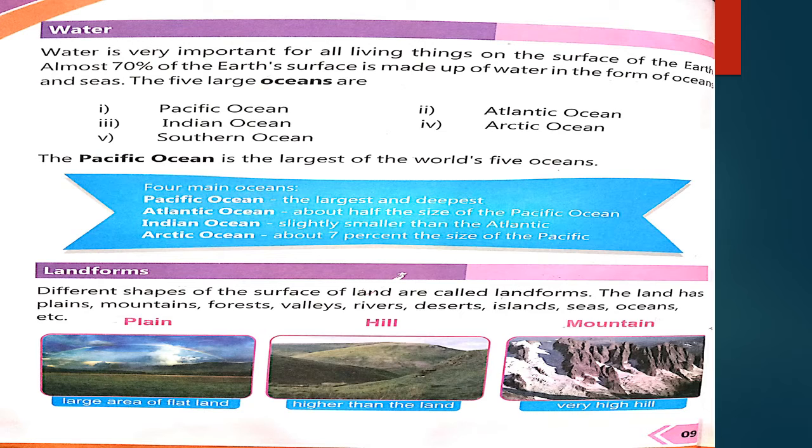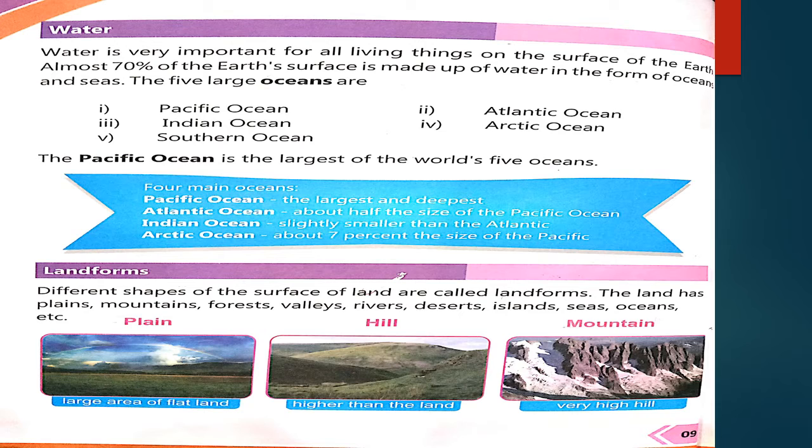The next topic is landforms. Different shapes of the surface of the land are called landforms. जमीन की सतह पर हम जो different चीजें देखते हैं like plains, hills, mountains, forest, valley, that all are called landforms. The land has plains, mountains, forests, valleys, rivers, deserts, islands, seas, oceans, etc.